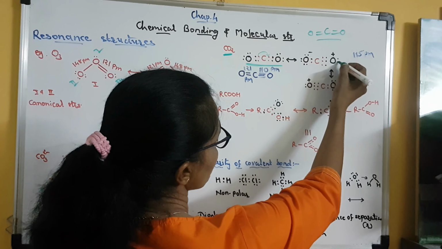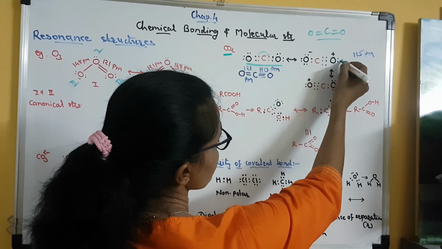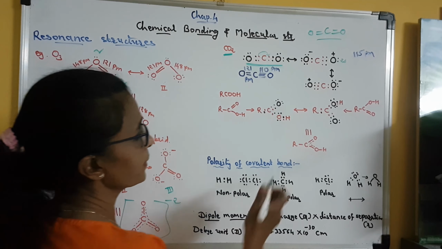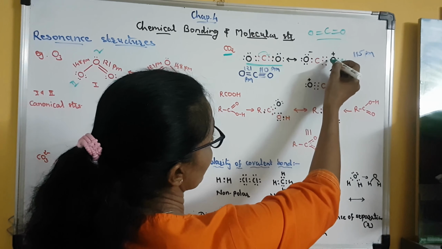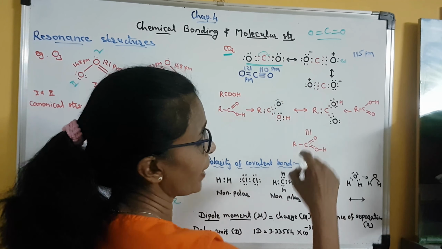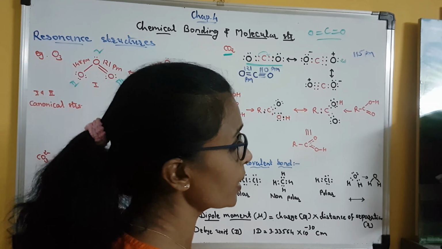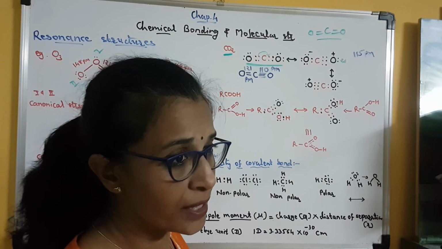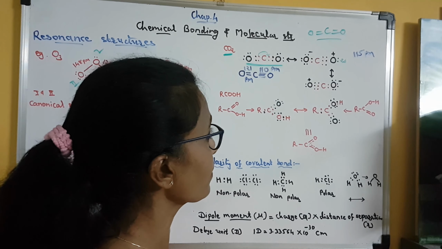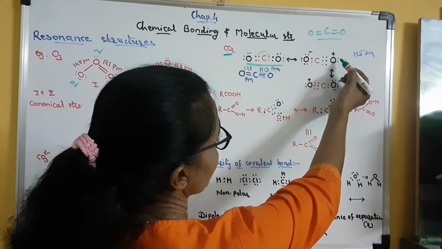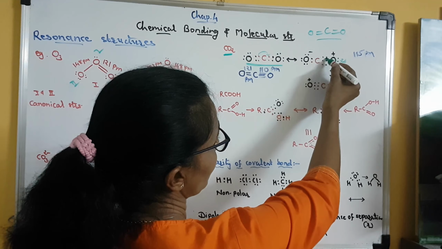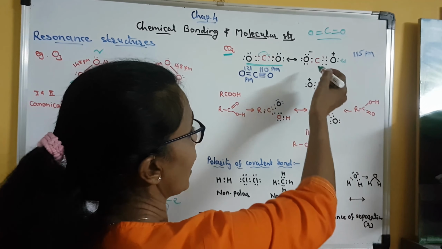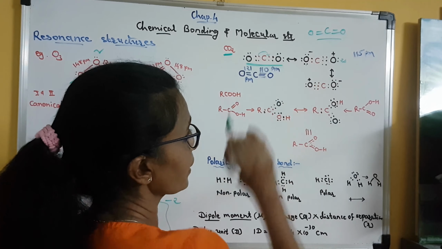For that, see, this oxygen has this electron pair, suppose the electron pair present in the 2s orbital. Clear? And here it has 2 unpaired electrons which are present in the 2py and 2pz orbitals. So in the 2px orbital there is 1 more electron pair present. Out of that, the oxygen is sharing 1 electron with carbon, so it has acquired a positive charge. Clear? And here this oxygen has acquired a negative charge.